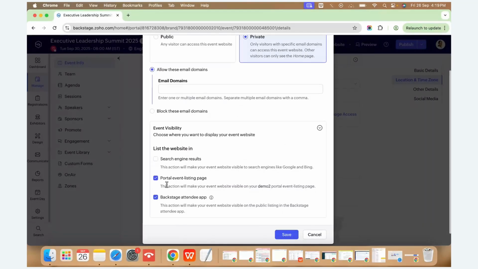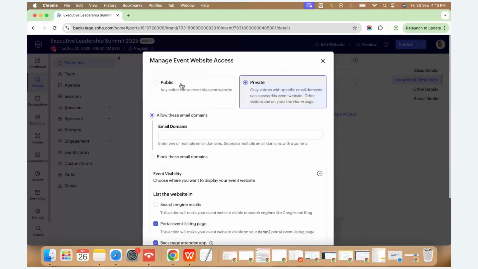If we want to list this event in our portal listing, for example, this account is a demo account, that's why it's showing demo portal event listing. So if you want to list them, we can select that, or if you want to show them in the attendees app, you can do that. But for now, I'm just making it a public event and saving it.